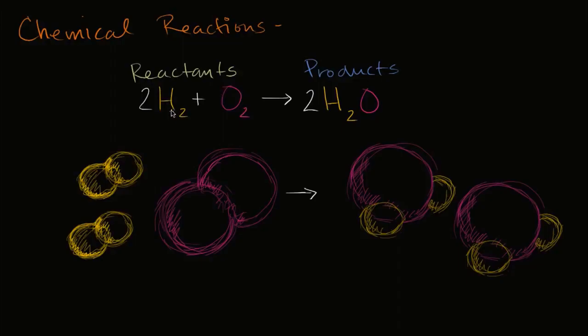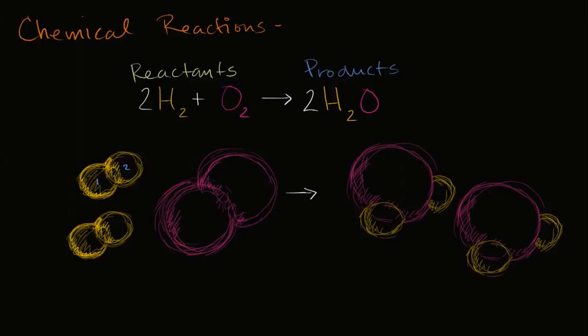Now, why did I say molecular hydrogen? Because molecular hydrogen, which is the state that you would typically find hydrogen in if you just have it by itself, is actually made up of two hydrogen atoms. You see it right over here. 1, 2 hydrogen atoms. And in order to have this reaction, you don't just need one molecule of hydrogen and one molecule of oxygen. For this reaction to happen, you actually have 2 molecules of molecular hydrogen. So this is actually made up of 4 hydrogen atoms.